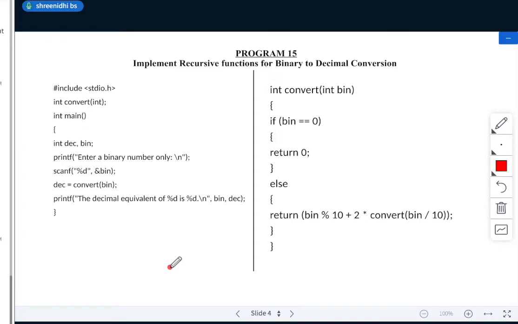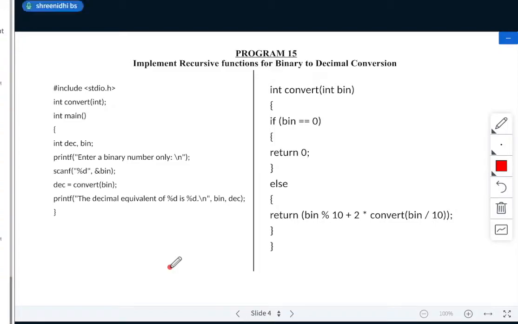Recursion function for binary to decimal. So what do you mean by binary numbers? I want many replies for this program. I'll be asking general questions. Binary numbers means ones and zeros.